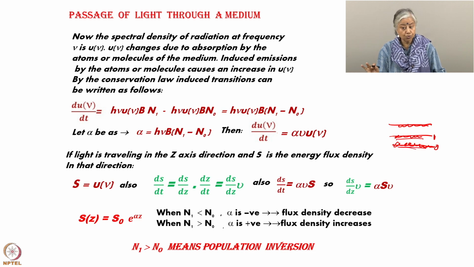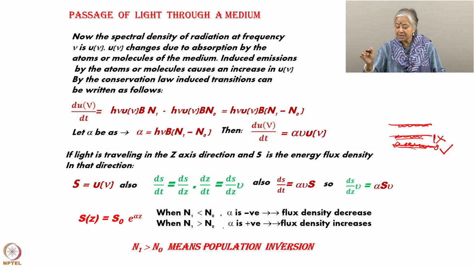At equilibrium you don't get population inversion. You have to somehow make the population of this level more than the population of this level. Population of 1 has to be more than population of 0. In equilibrium it does not happen, that is what I am trying to say.